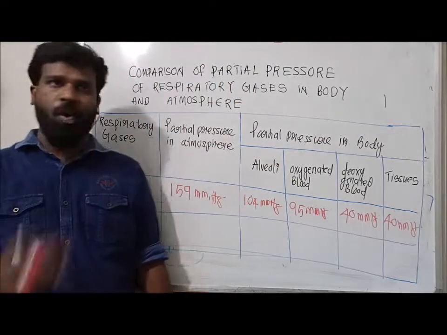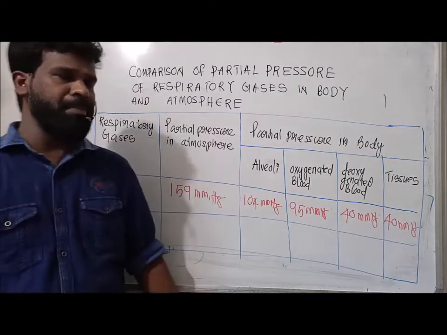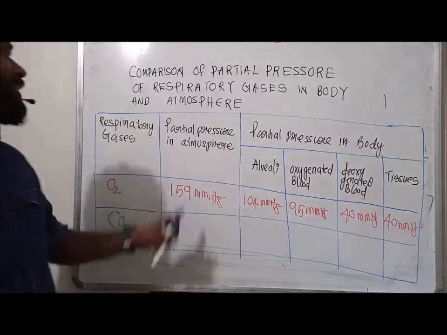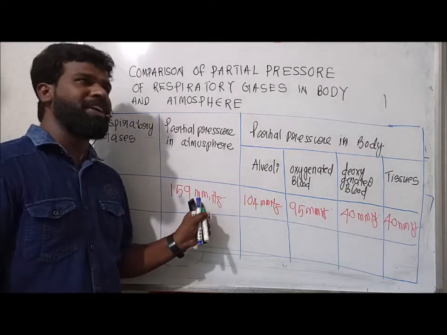In this comparison, the partial pressure of oxygen in the atmosphere is 159.